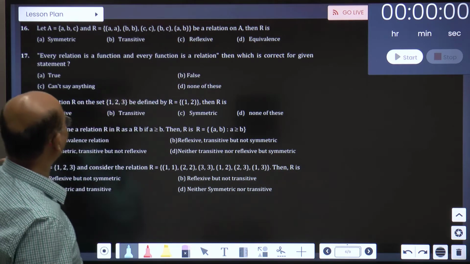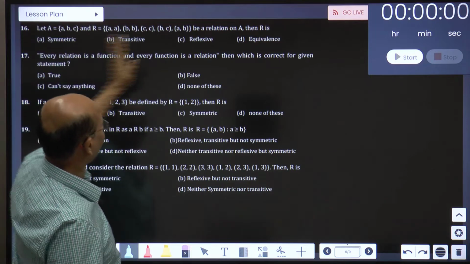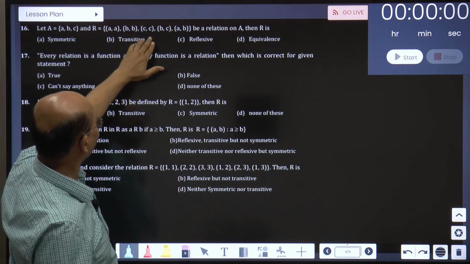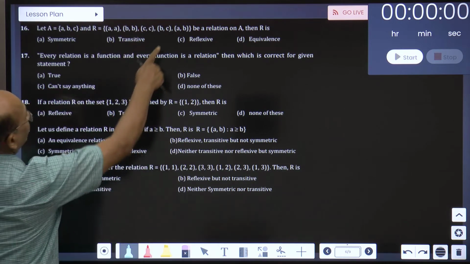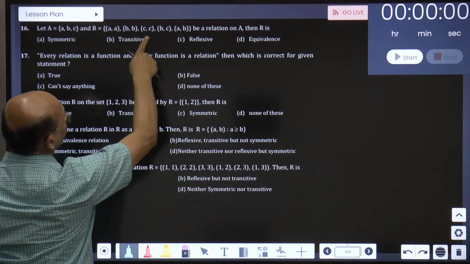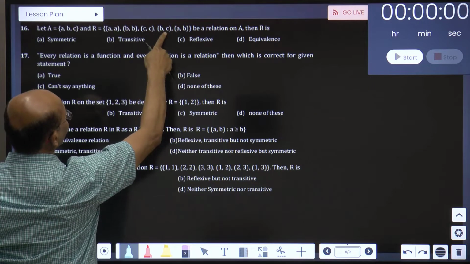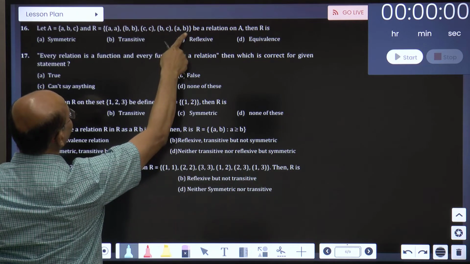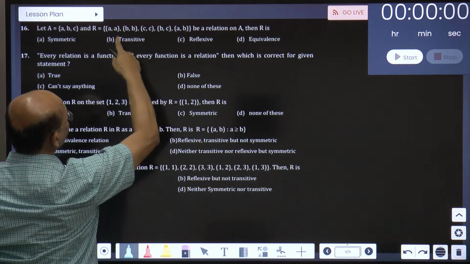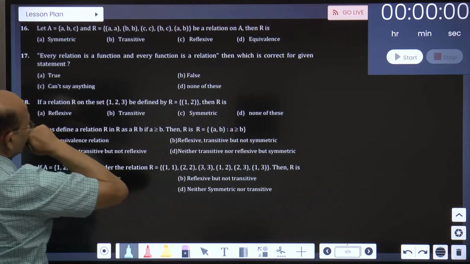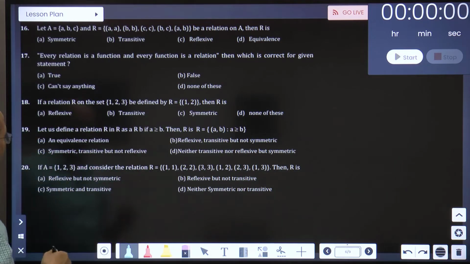So I mean to say it cannot be symmetric. So it is not symmetric, not equivalence. Transitive: AA is there, BB is there, AC is there, CC is there, AB is there, BB is there, AB is also there, then CC, no pairing, leave it, BC is there, CC is there, BC is there, then AB is there, BC is there, AC is there. So this should be reflexive and also transitive, right?